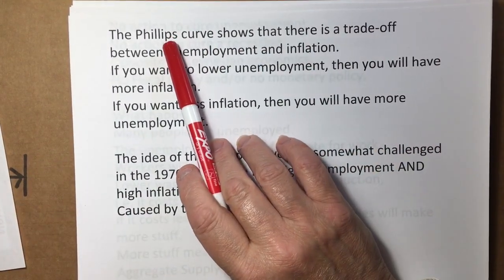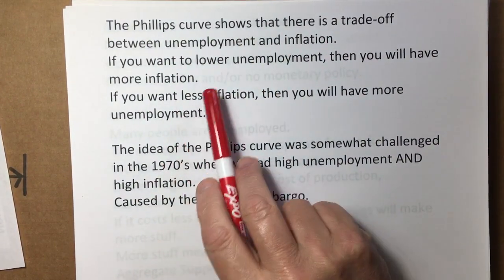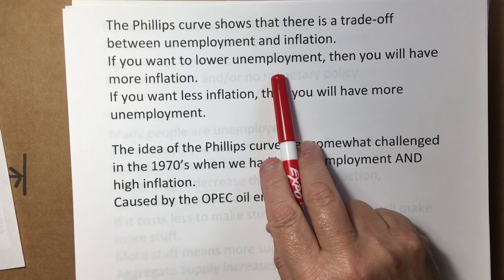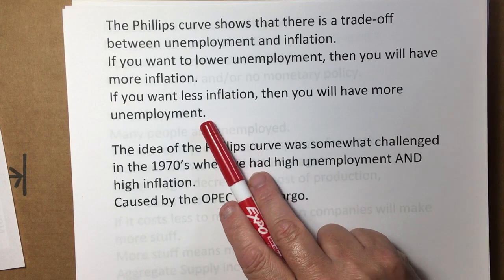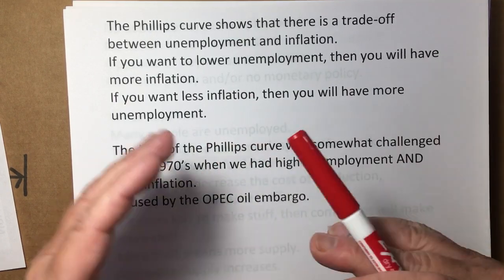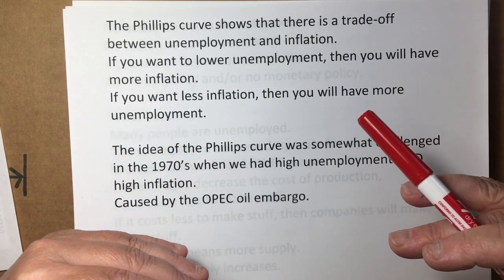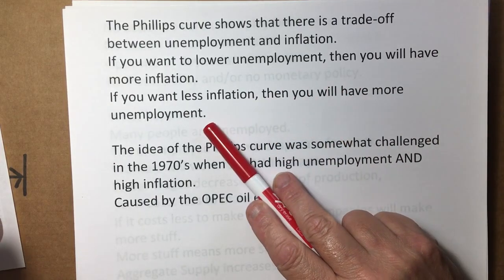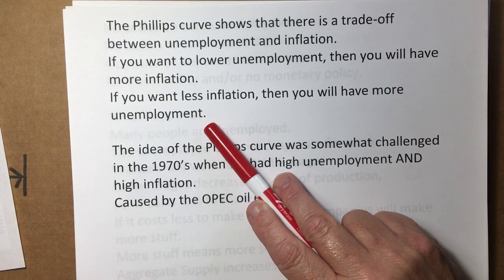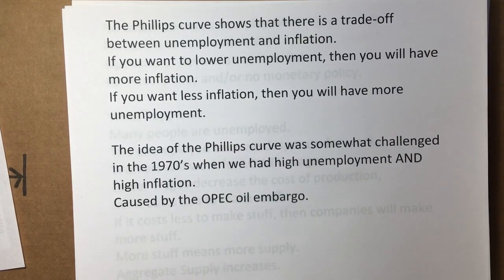The Phillips curve, developed by Arthur Phillips, shows that there's a trade-off between unemployment and inflation. If you want lower unemployment, Phillips said, you'll have to have more inflation. And if you want less inflation, you're going to have unemployment. If you want less people to be unemployed, then you'll have to deal with some higher inflation. And if you want a lower inflation, then you're going to have some people that are unemployed. That's what the Phillips curve is. It's an inverse relationship between the two, unemployment and inflation. As one goes up, the other goes down.